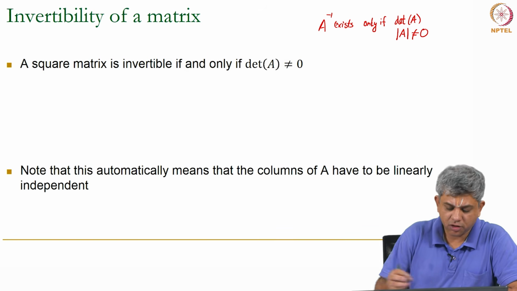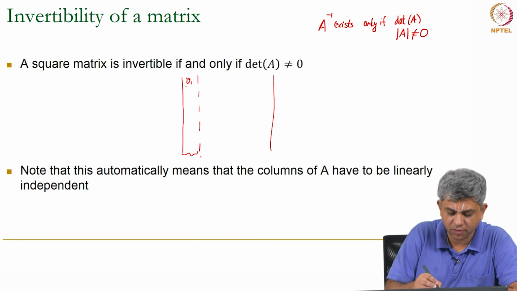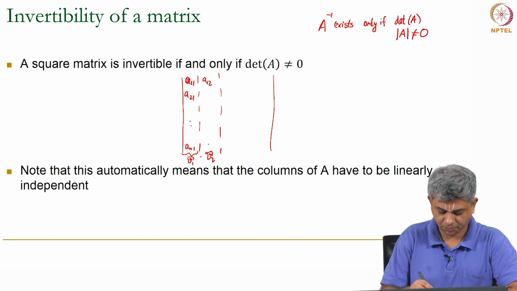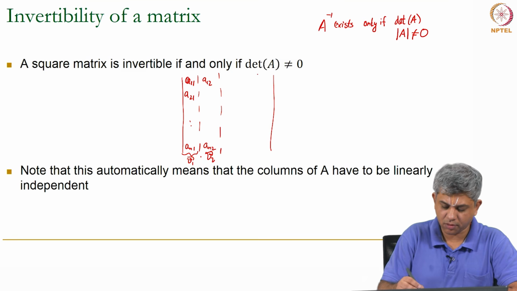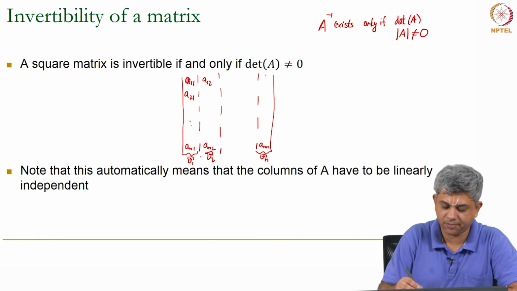How does this follow? So, remember, I will use the same example as last time. Suppose we have A11, A21 up till AN1, if we call this V1 vector, V2 vector is A12, so on and so forth, AN2, and we have Vn vector which goes till ANN.